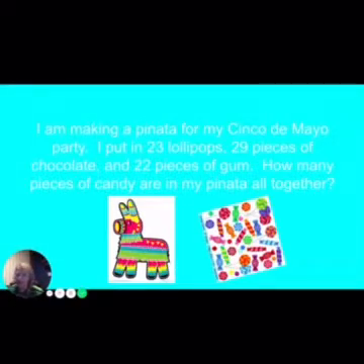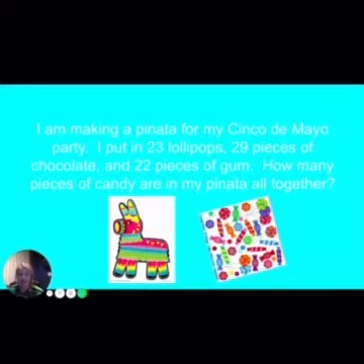Adding. Is there any trash in this word problem? Remember, trash is those little sneaky numbers that sometimes get put in word problems to throw us off. But no, I don't see any trash. Lollipops and chocolate and gum are all candy in the piñata. So I'm going to add all three of these numbers together.